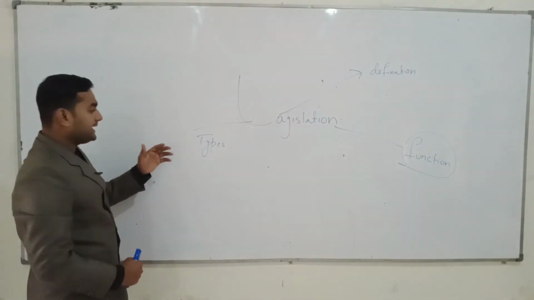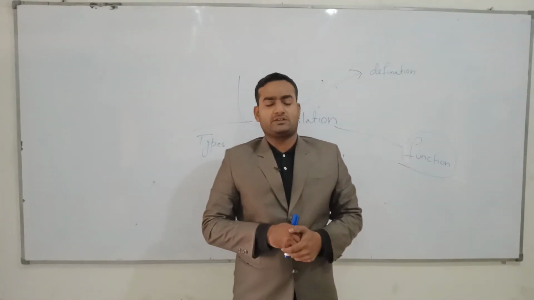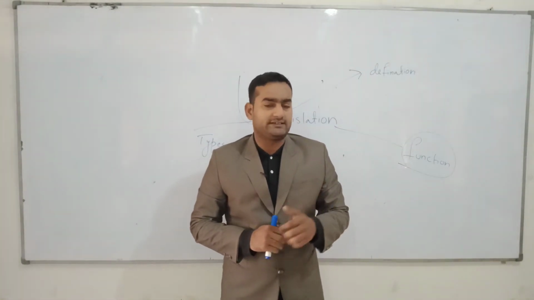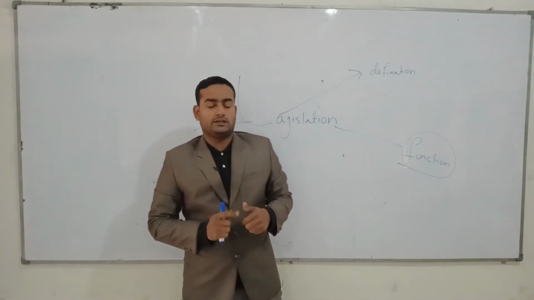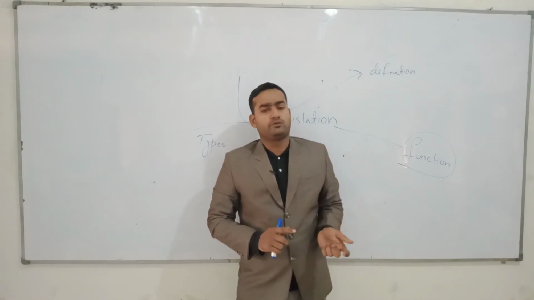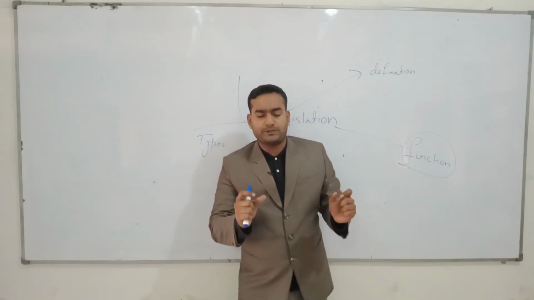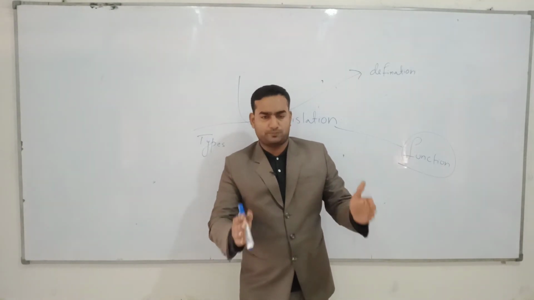Now we have types of legislation. In types of legislation, we talk about supreme legislation and subordinate legislation. As I told you, in the narrow sense, legislation done by the supreme authority is called the narrow sense. So in supreme legislation or subordinate legislation, first we will discuss supreme legislation.